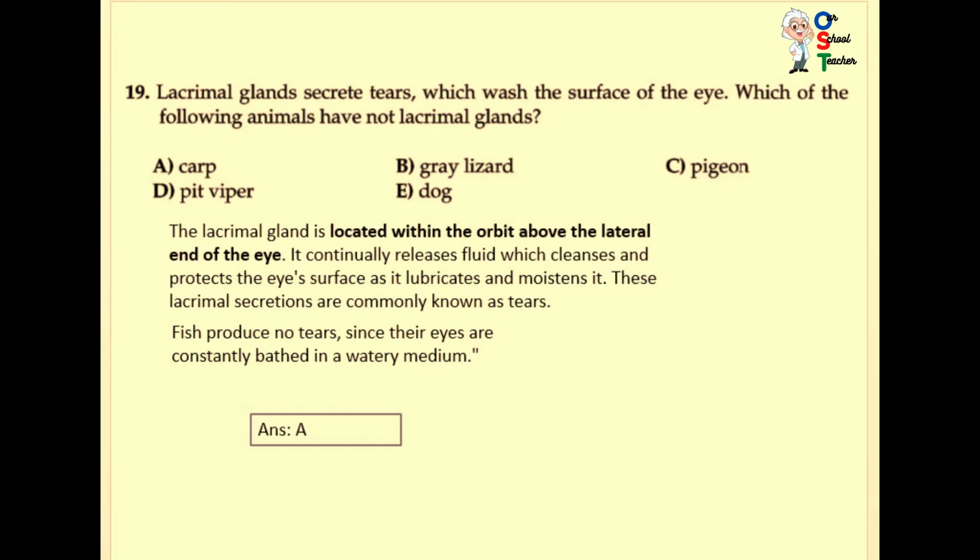Now question number 19. Lacrimal gland secretes tears which wash the surface of the eye. Which of the following animals have no lacrimal glands? Actually, the lacrimal gland is located within the orbit above the lateral end of the eye. It continually releases fluid which cleans and protects the eye surface as it lubricates and moistens it. These lacrimal secretions are commonly known as tears.